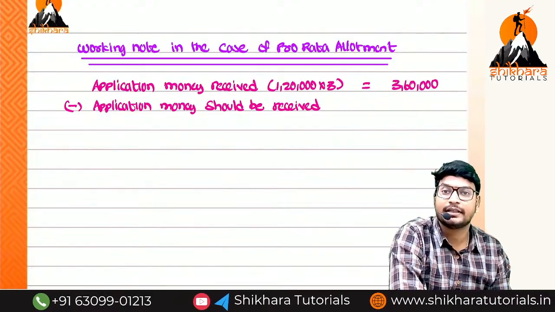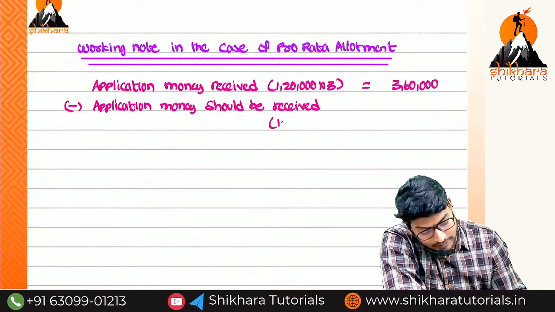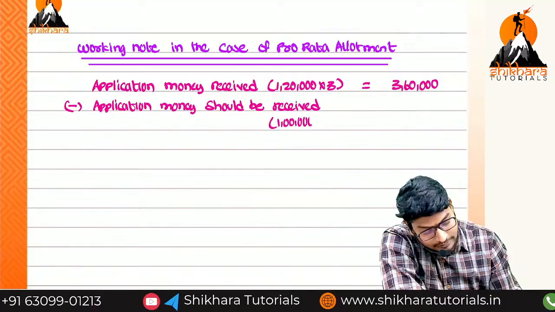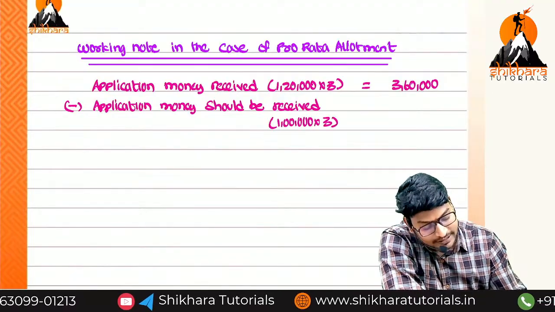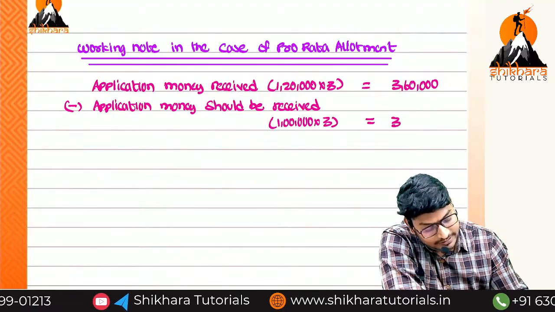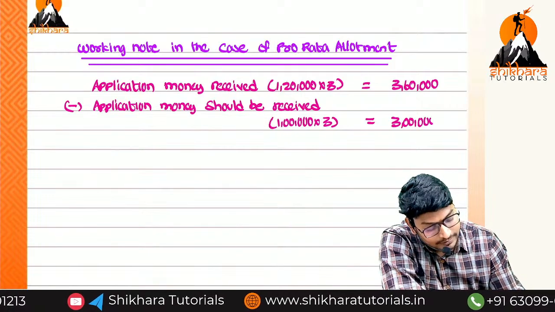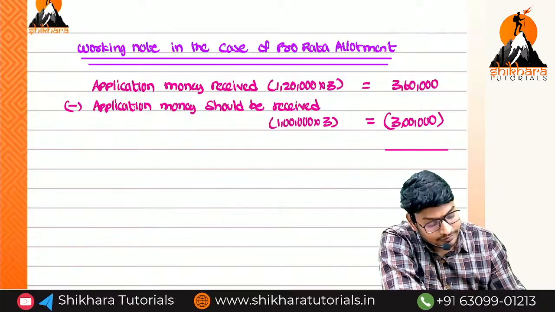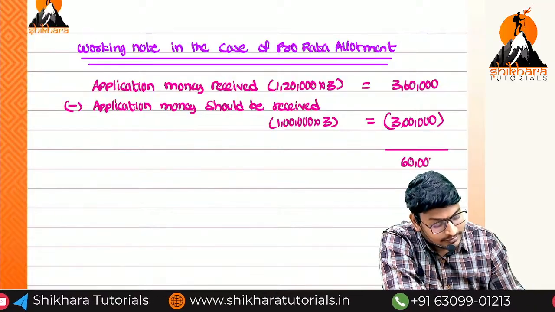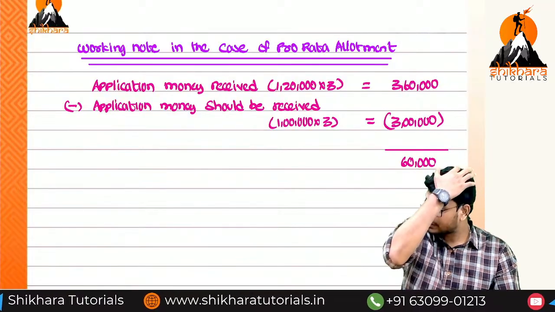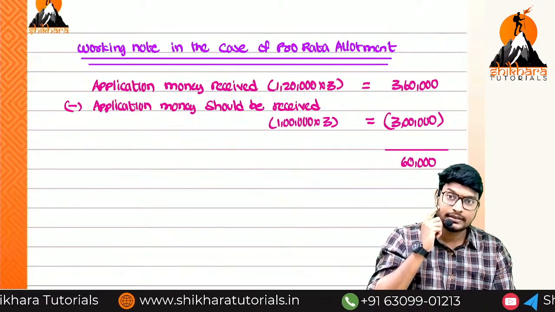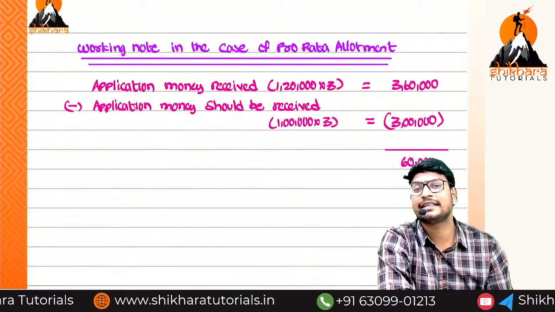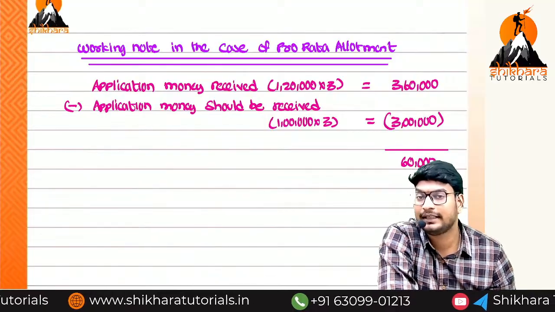On how many shares only do we need to receive? 1 lakh into the application amount 3 rupees, that is 3 lakhs. If you reduce this 3 lakhs, how much do we get? 60,000. This is the excess amount we have to adjust with the allotment.